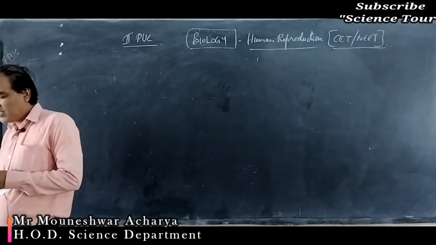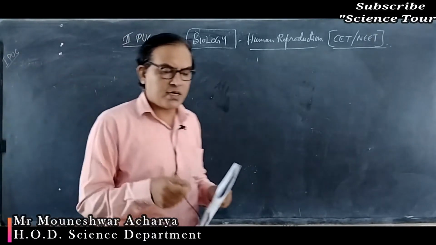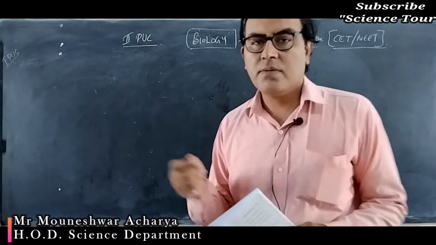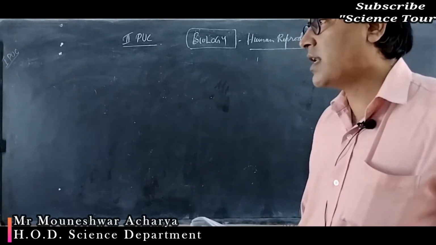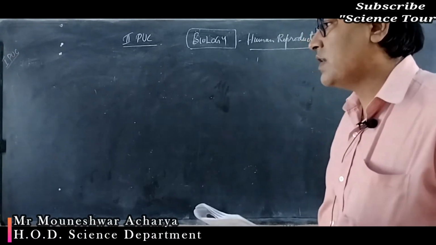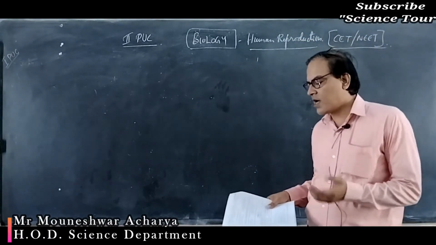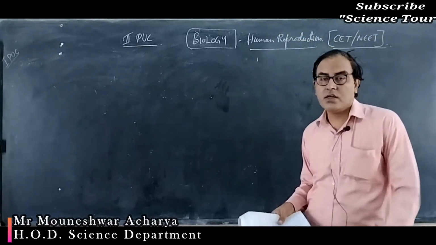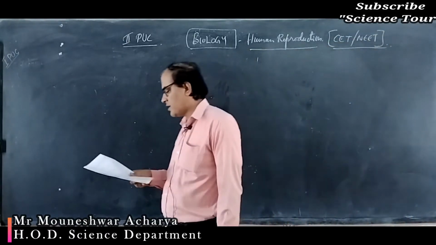You are already familiar with the trophoblast. The umbilical cord is the cord which connects the embryo with the mother. The placenta is a biological connection between the fetal tissue and the maternal tissue for the exchange of gases like carbon dioxide and oxygen, also for the exchange of nutrients and removal of waste material.